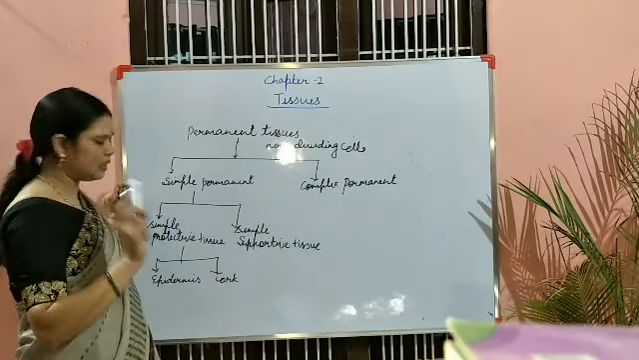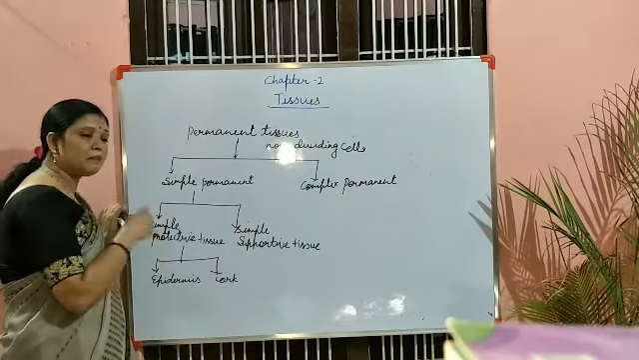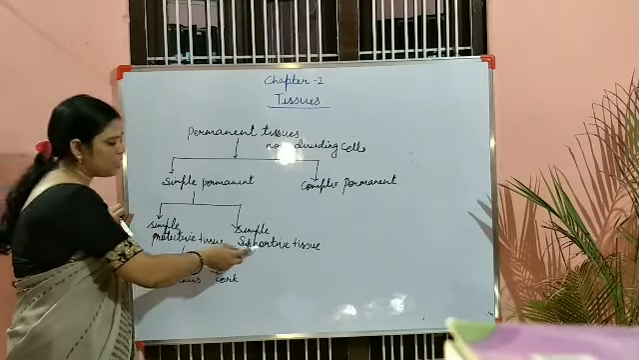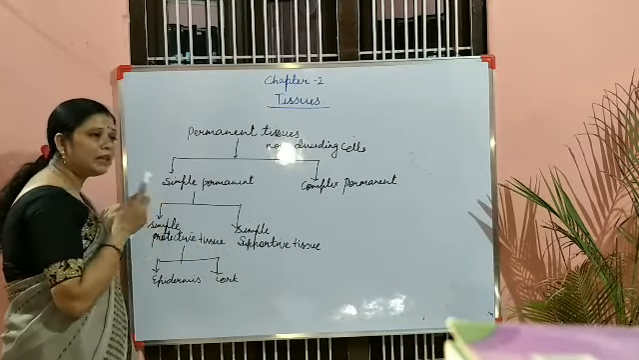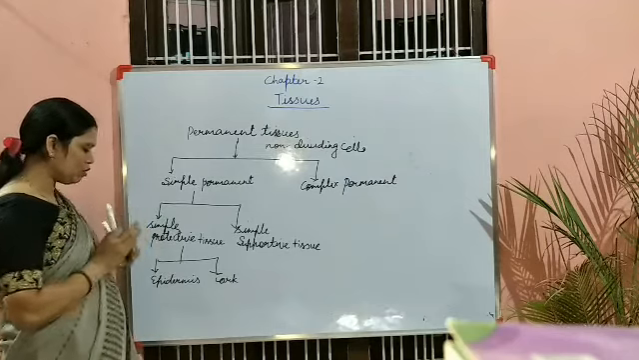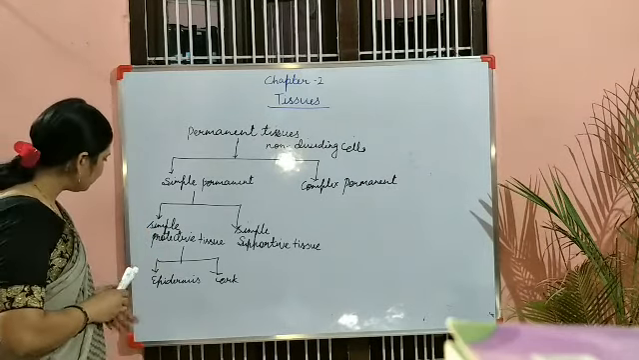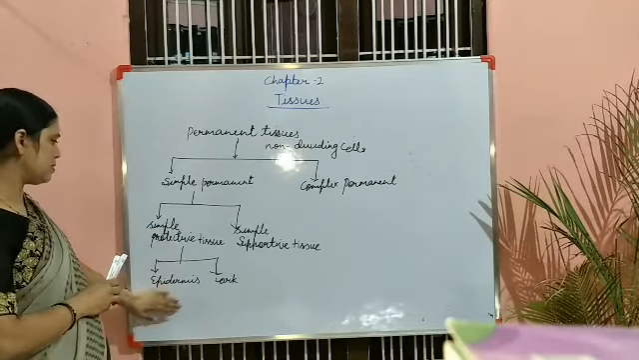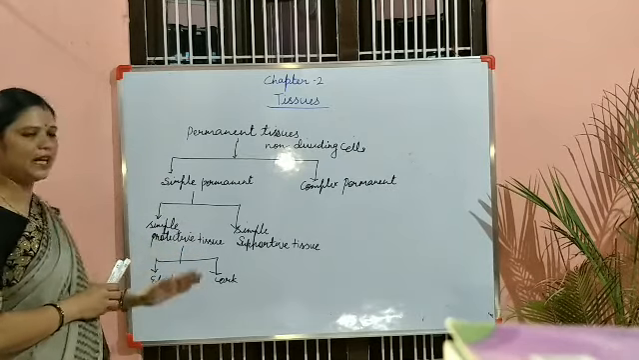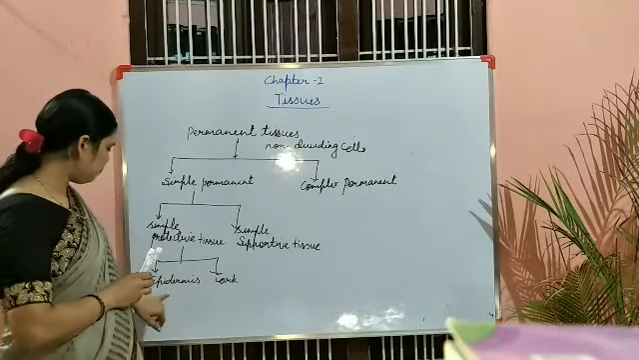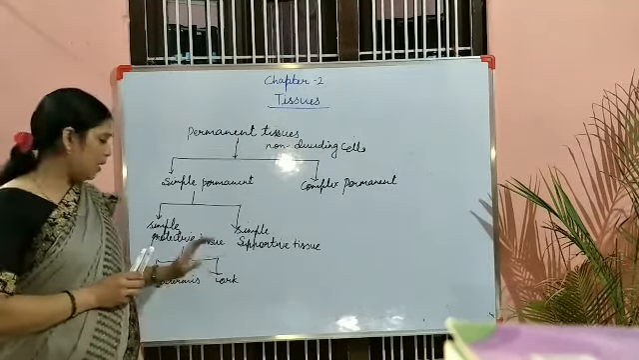As it is clear, children, protective means they provide protection. Supporting means they provide mechanical support. So these are also different. First I am going to tell you epidermis. Protective tissue is categorized into two, epidermis and cork.